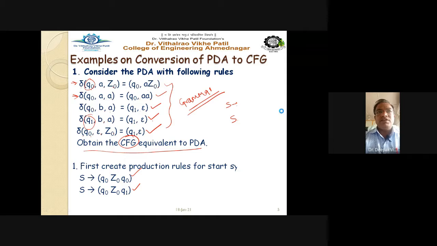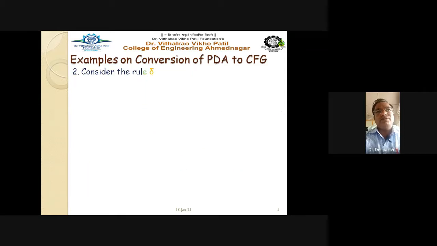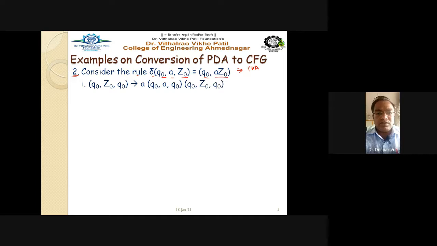Now take each production one by one. Consider number 2, which we have given here. Consider the rule delta Q0 A Z0 equal to Q0 A Z0. This is the rule of PDA. This is our PDA ID or instantaneous description. So the first grammar rule written for this transition is Q0 Z0 Q0 gives us A. As per the rule given, Q0 is here, Z0 Q0.